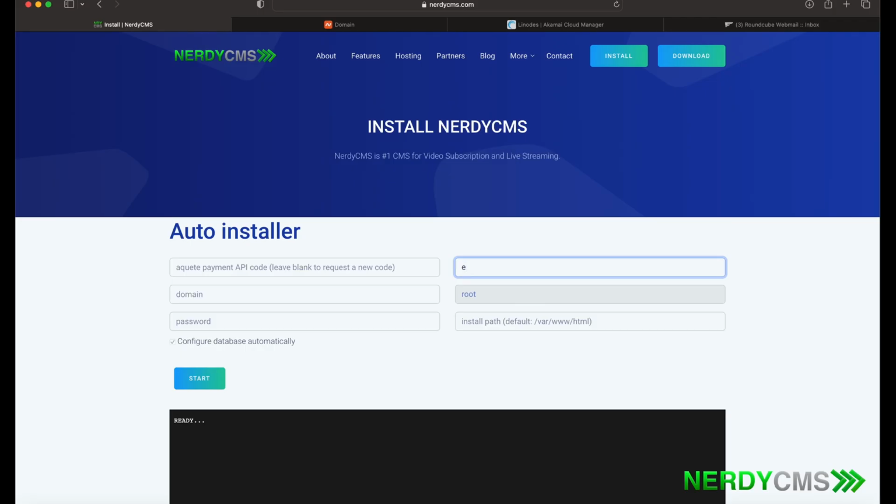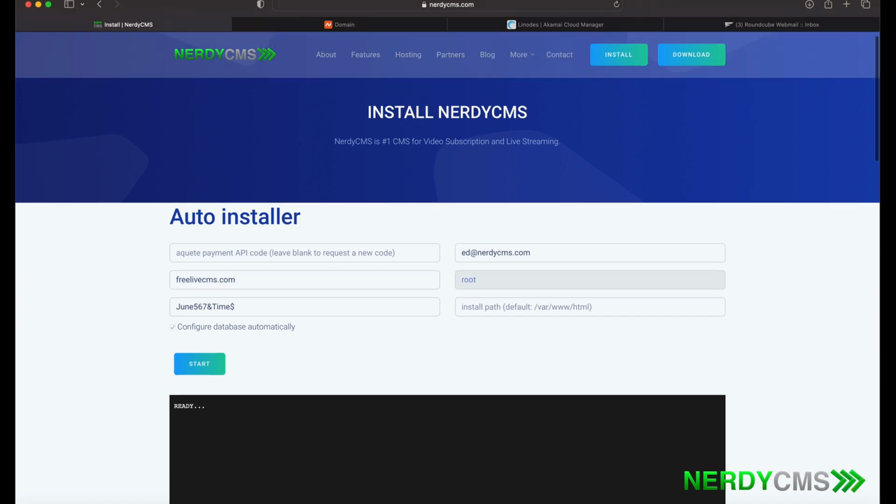Next, install NerdyCMS. Start by putting in your email address. Next, you will put in your domain name. And lastly, you will put in that root password that you copied. And after that, just click the start button.